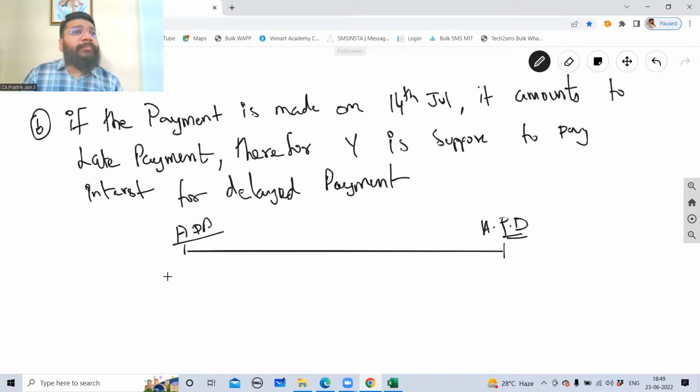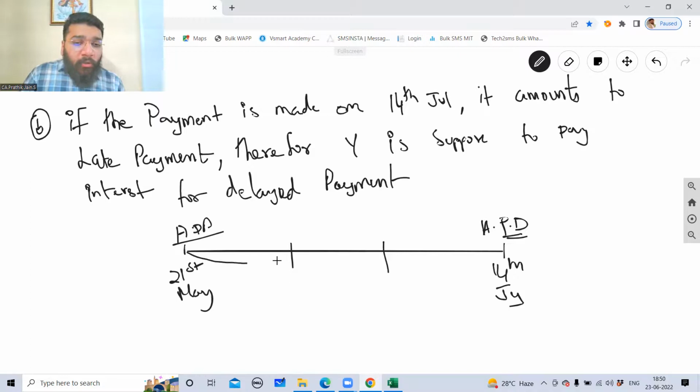What is the average due date? 21st of May. The actual payment date is 14th of July. So this is May, June, and July. So how many days are you delaying in May? You're supposed to make payment on 21st. So forget 21st, so 22 onwards. May has totally how many days? 31 days. In that, 21 days are gone. So 10 days of May.